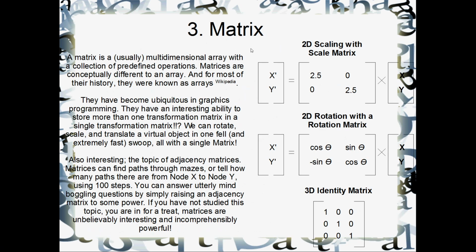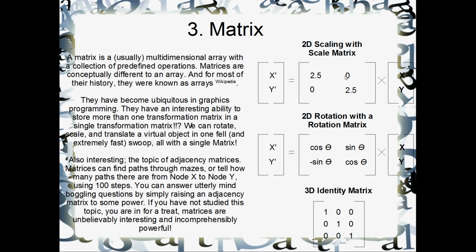Number 3, here we go. We're really getting to the crux here. The matrix, the marvelous matrix. What a fantastic idea. A matrix is usually a multi-dimensional array with a collection of predefined operations. So matrices aren't physically different to just arrays. A 2D matrix is really just a 2D array in RAM. But conceptually they're different, so we tend to do different operations with matrices.